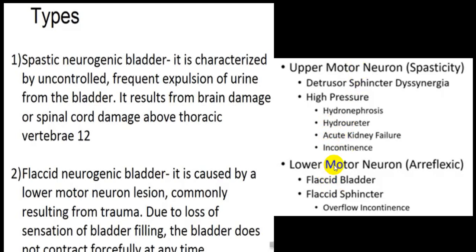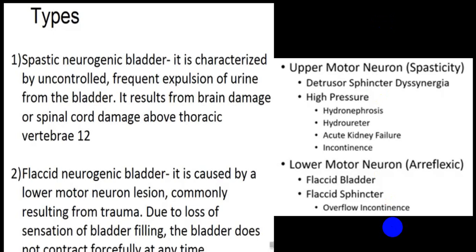While in a case of lower motor neuron, there is no voluntary evacuation. So it is an areflexic bladder. It is a flaccid bladder. There are flaccid sphincters. So there is overflow incontinence. Here there will be a good amount of residual urine. So chances of urinary tract infection are very, very high. This will give rise again to an unsafe bladder. So this is also unsafe. But in case of cortical damage, uninhibited bladder means the person has normal filling, but he cannot inhibit the bladder, and as he cannot inhibit the bladder, it is called uninhibited bladder.